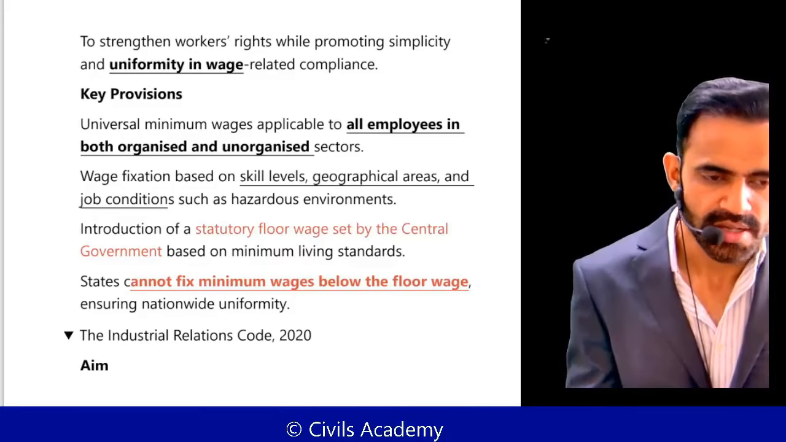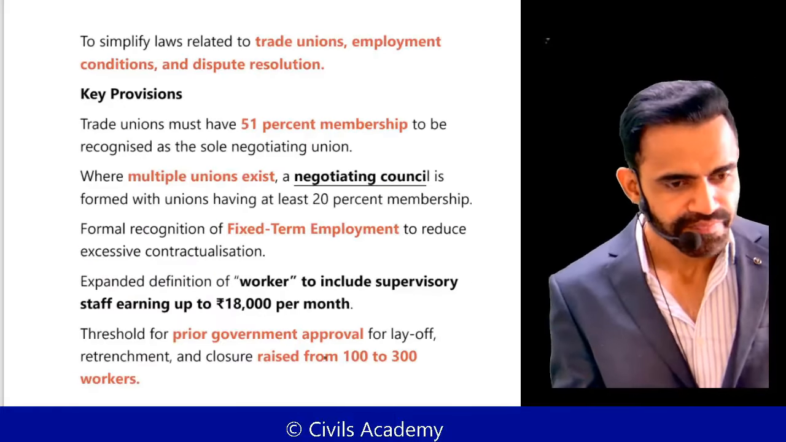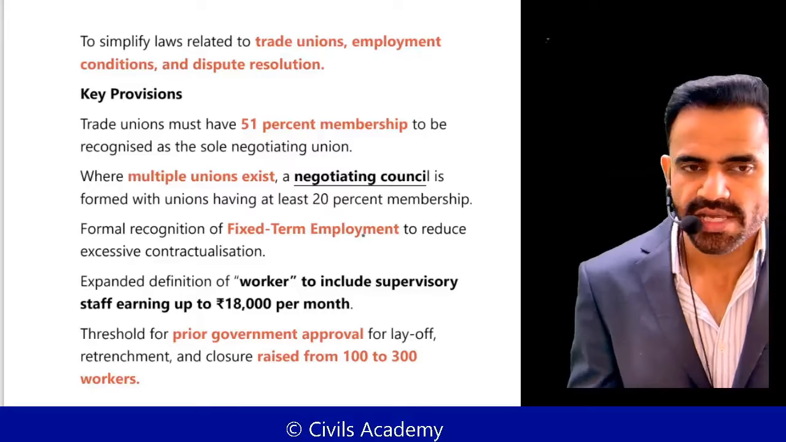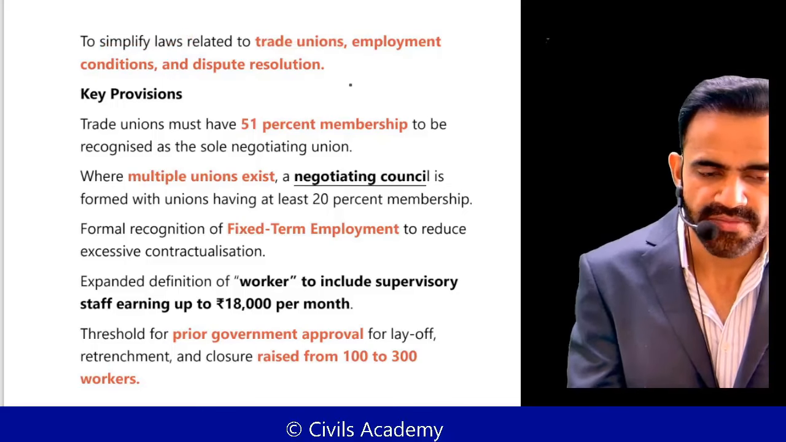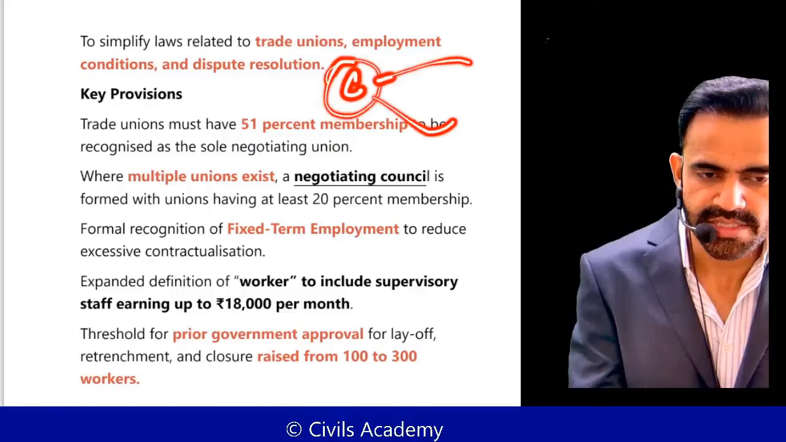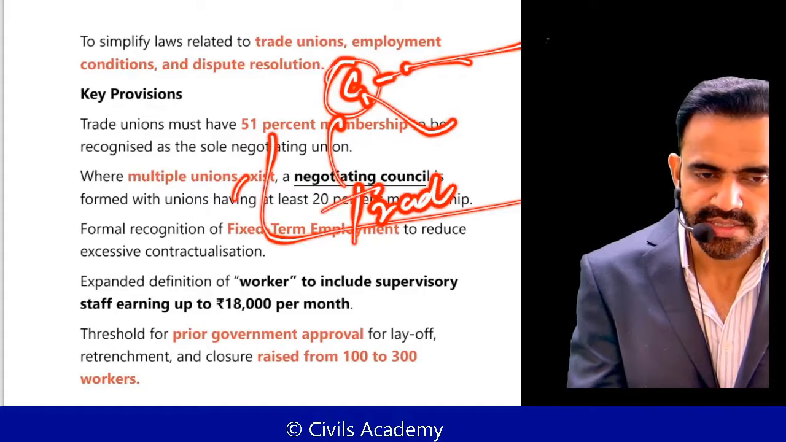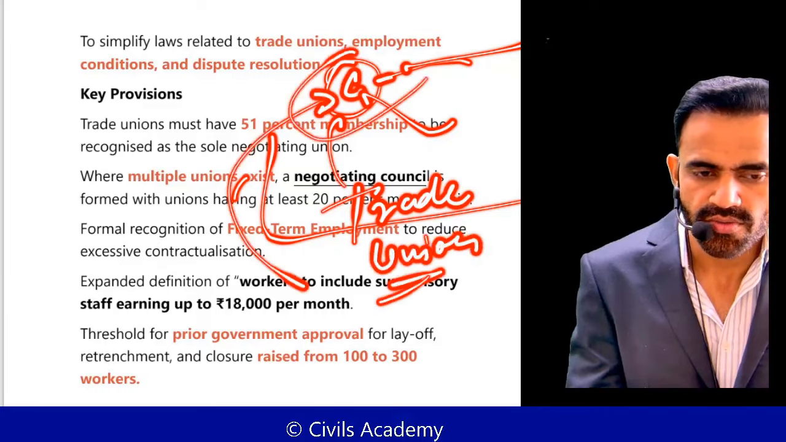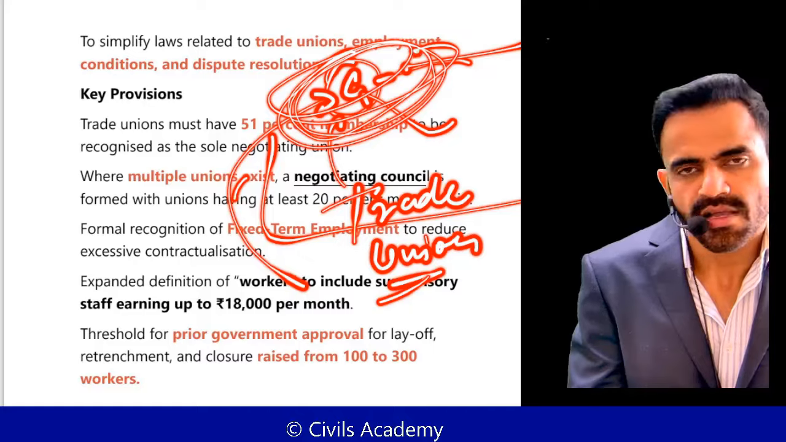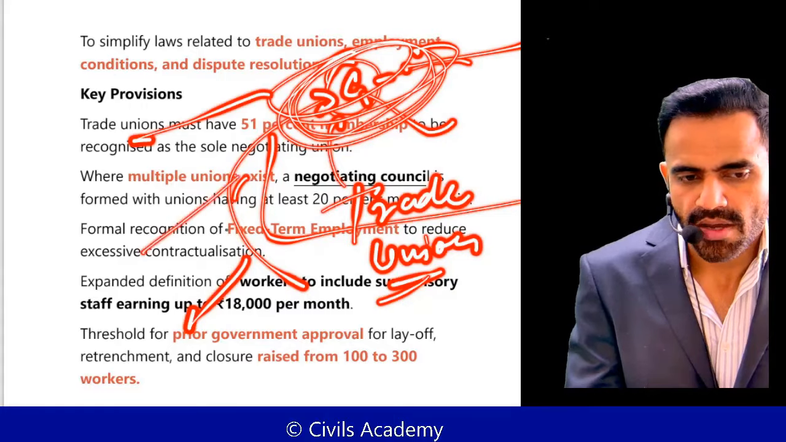Okay. Second is Industrial Relation Code 2020. So this is going to be working on the industrial relation, like to simplify the rules related to trade unions. Now let me simplify. Let's say there's a company C, workers are working. These workers have formed a union. This is referred as a trade union. Okay. Now they are going to negotiate against the management of the company. Okay. Now, what if there are multiple trade unions?